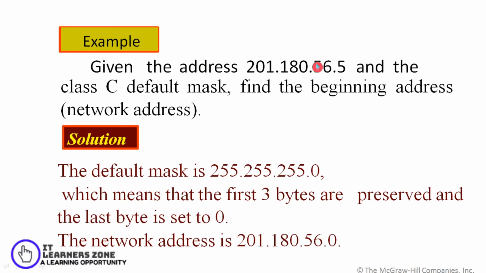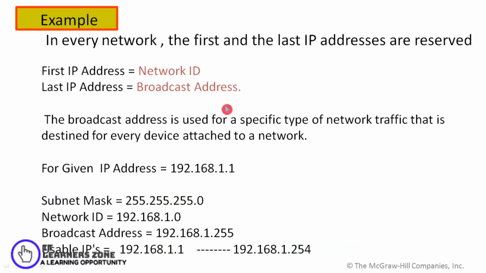Given the address 201.180.56.5 and the class C default mask, find the beginning address or the network address. The class C default mask is 255.255.255.0. This shows that the first 3 bytes are preserved as they are when you do the AND operation and the last byte becomes 0. So the net ID, or the beginning address, or the network address would be 201.180.56.0.